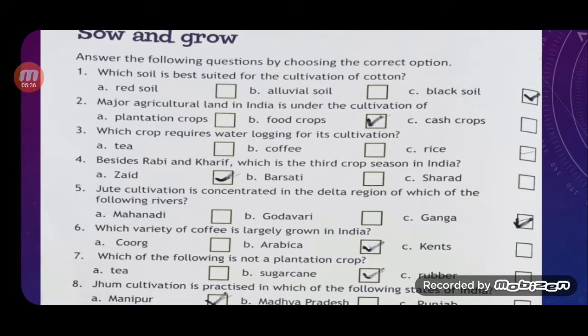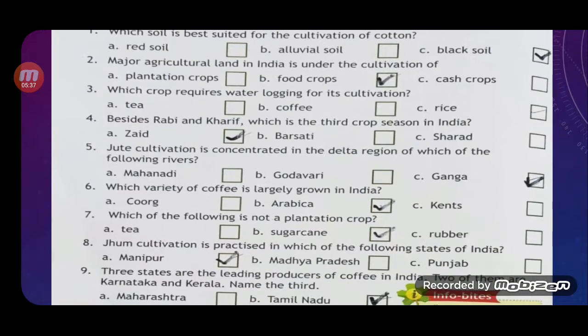Arabica. 7. Which of the following is not a plantation crop? A. Tea, B. Sugarcane, C. Rubber. The correct answer is option B, that is sugarcane. It's not a plantation crop.